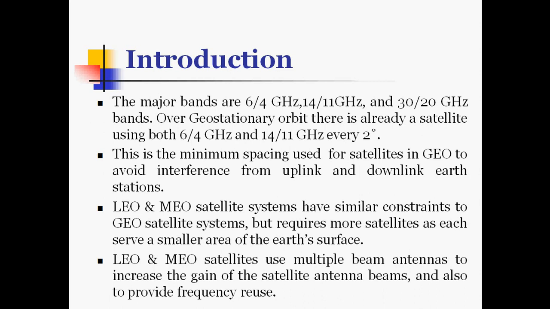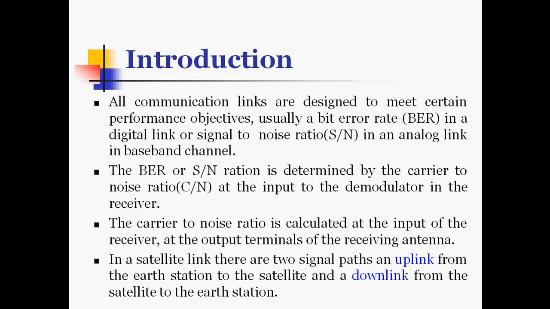LEO and MEO satellites use multiple beam antennas to increase the gain of the satellite antenna beams and also to provide frequency reuse. As LEO satellites cover a smaller portion of area, the same frequency can be utilized by another antenna for another coverage region of the beam antenna.